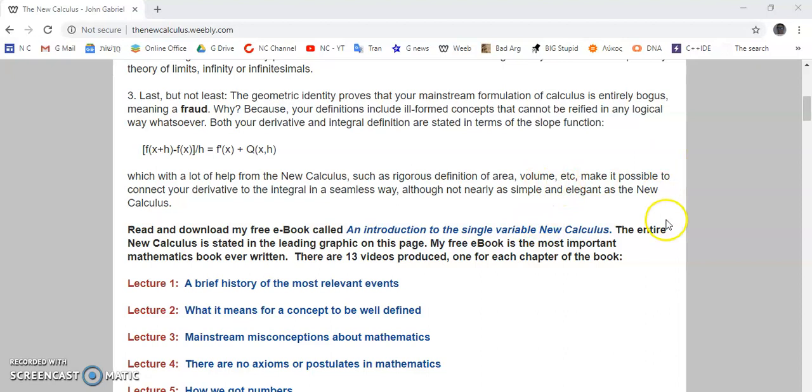And so we will assume now that point is a well-formed concept, which it is, contrary to a lot of the wrong textbooks, which say that it's not a well-defined concept or not defined at all, that a line is well-defined, and that a circle is well-defined, and that parallel lines and right angles are also well-defined. And of course, you'll find this all in my free book, An Introduction to the Single Variable New Calculus. So let's begin.